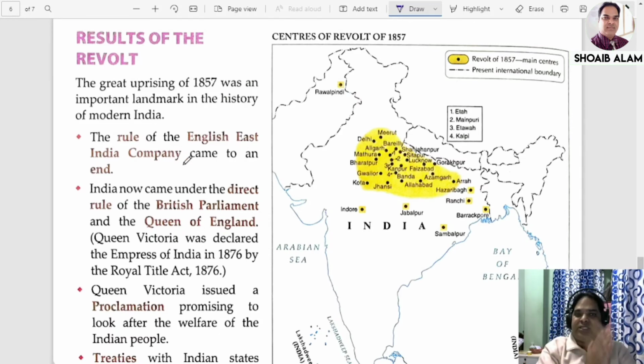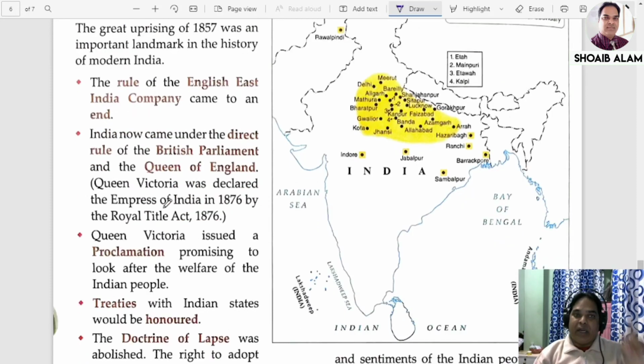India now passed into the hands of the Crown, under the direct rule of the British Parliament. Earlier, the Company was ruling India. Now the Queen of England is our boss. Directly the Queen cannot do all this work from England, so a post called Secretary of State for India was introduced.